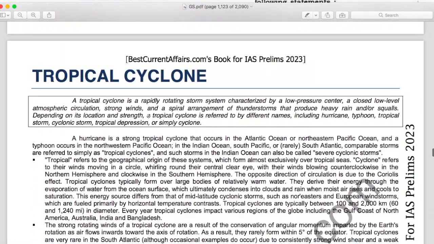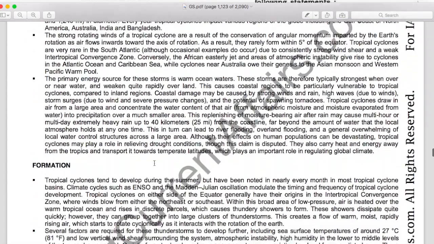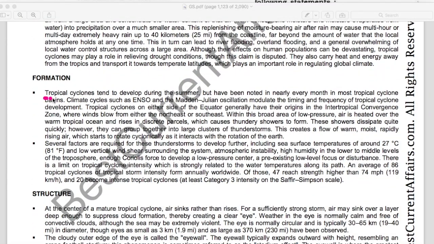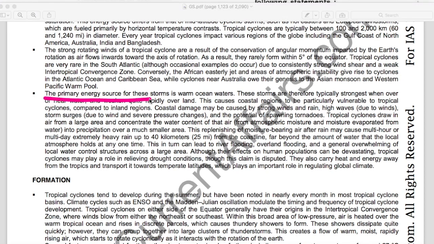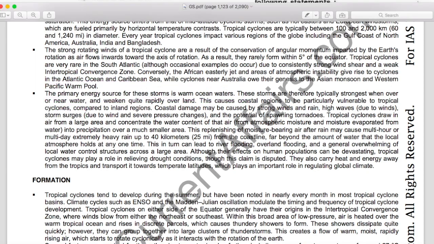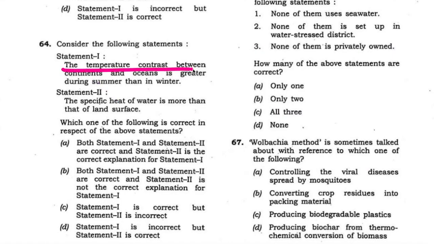Here, in the chapter on tropical cyclones, it is mentioned that tropical cyclones tend to develop during the summer. It is due to the temperature contrast. The primary energy source for these storms is the warm ocean waters. The temperature contrast between the continents and oceans is greater during summers. That is why tropical cyclones occur. So statement 1 is correct.